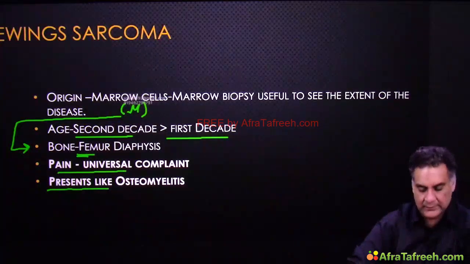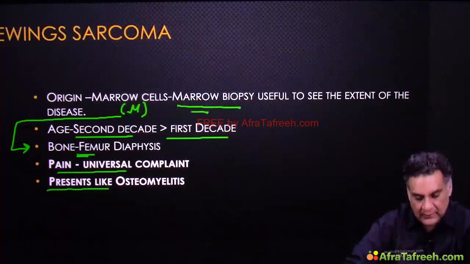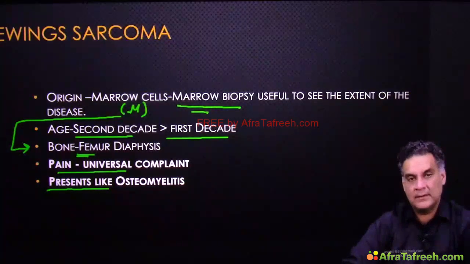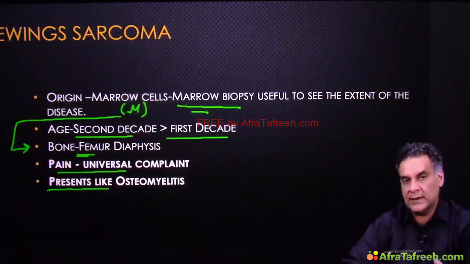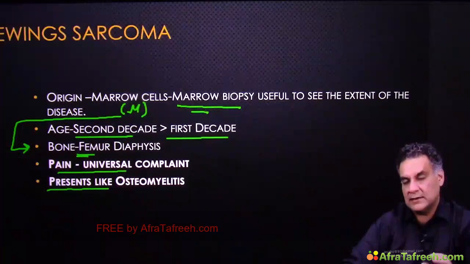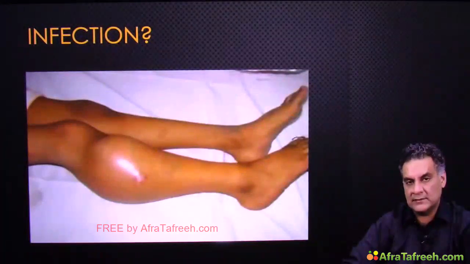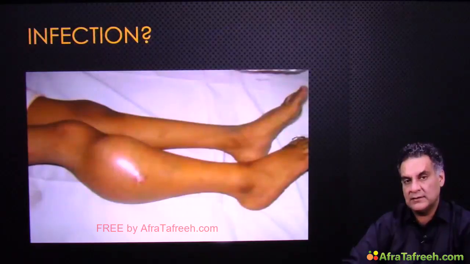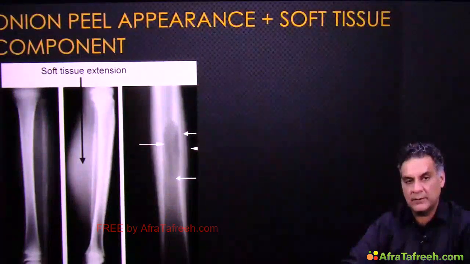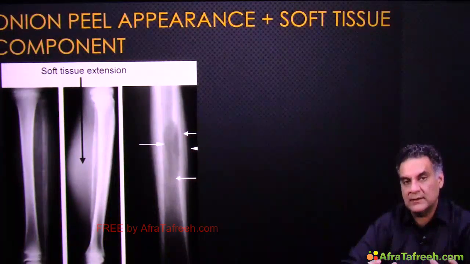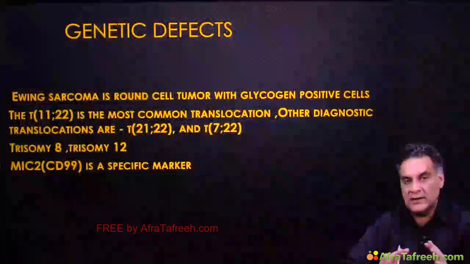Presence like osteomyelitis. Marrow biopsy in these cases can be useful to see the involvement, because Ewing's is the most aggressive tumor known to mankind. You have to treat it very quick, otherwise it can have high mortality. That is why it involves the marrow and spreads. Presence like osteomyelitis. This is an image the child will present. Tissue diagnostic. Involves the bone and the soft tissue component. Onion peel appearance, as if the cortex is hazy.